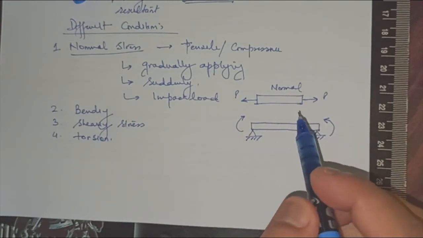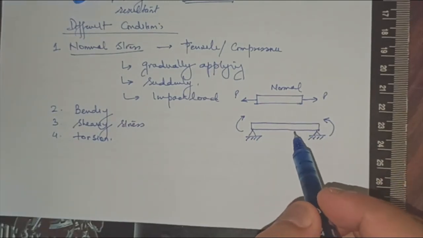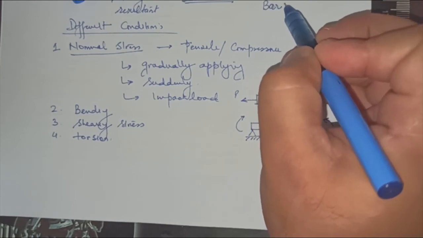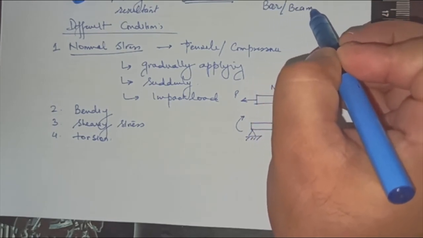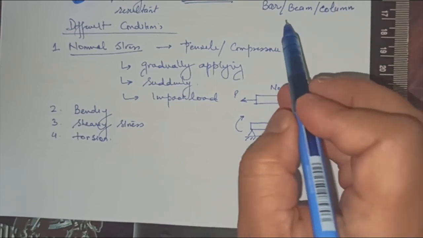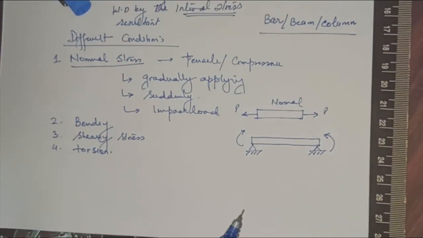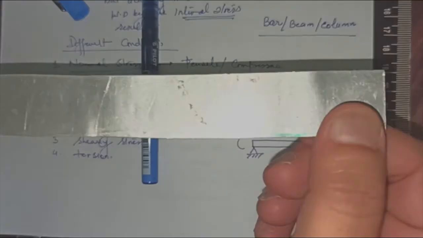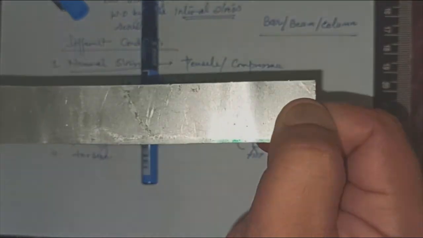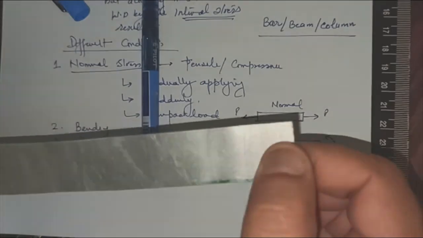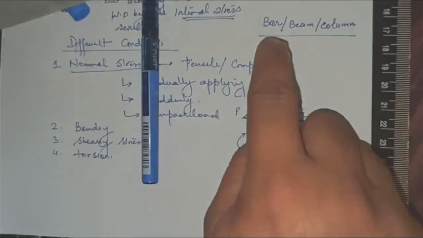People don't understand the difference between a bar, a beam and a column. The main difference is how you load it. So this is the bar, applying an axial load like this, or you can apply load from both sides. When you are applying it axially, this is a bar.